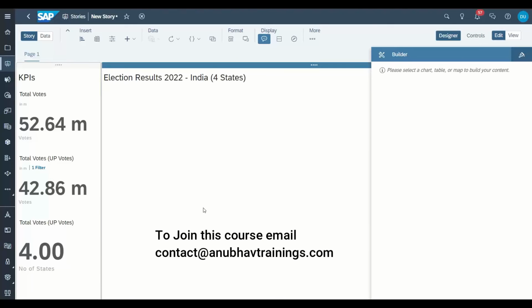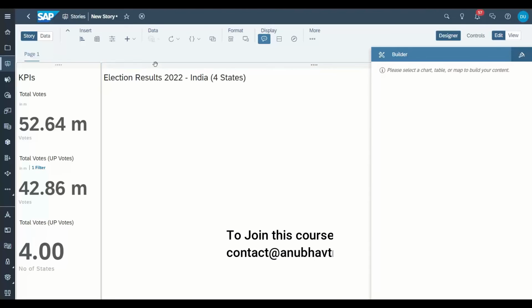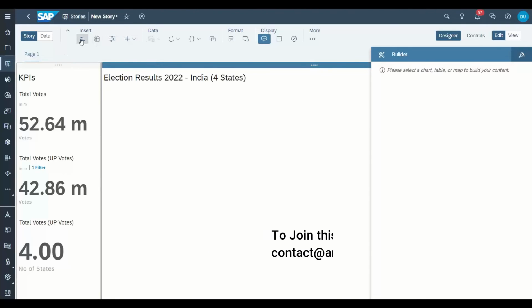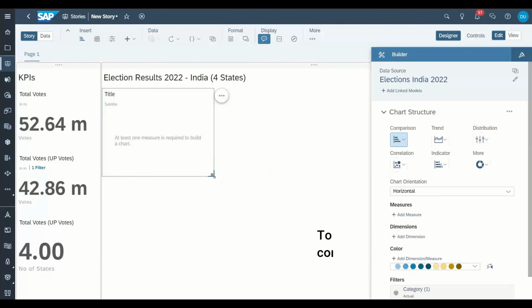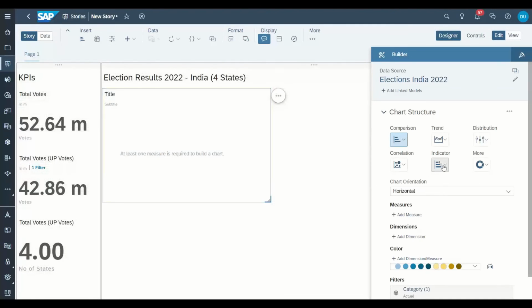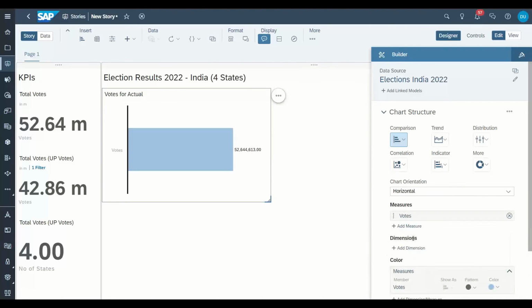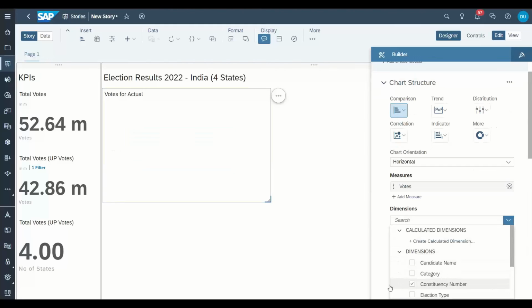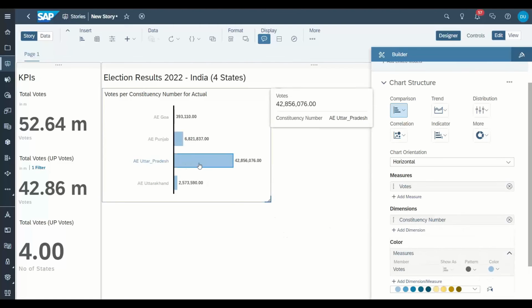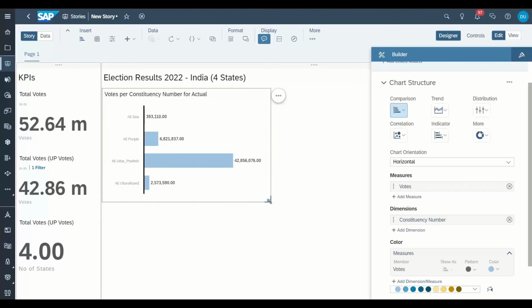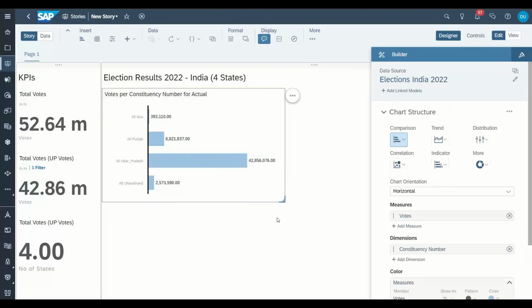So as a next step, now on the left side, I would like to show which state has got how many number of votes. So let's click the right side panel and add another chart. So you can see it's fully drag and drop. There is literally no coding experience required for anyone building amazing dashboards. And I choose number of votes per constituency. So you can see UP, Punjab, Goa, and Uttarakhand, all the states, and the number of votes which were casted.